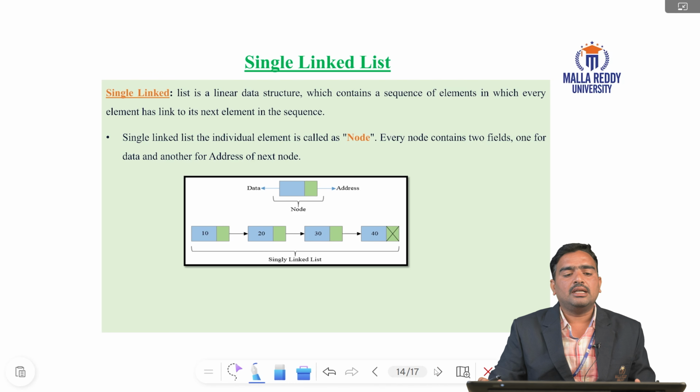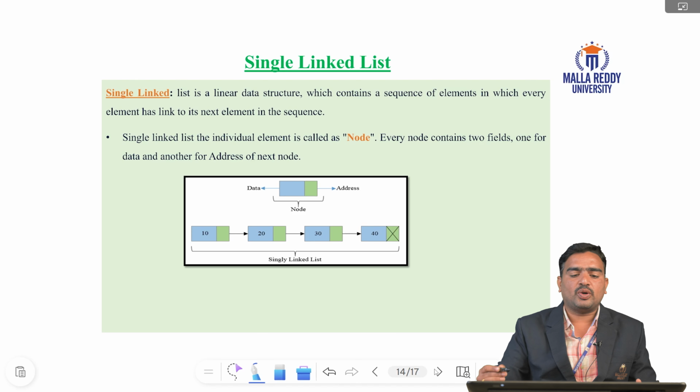What is a linked list? What is a single linked list? A single linked list is a linear data structure which contains a sequence of elements in which every element has a link to the next element in the sequence. The individual element is called a node. Every node contains two fields. The first one is the data part, the second one is the address part. That is called a single linked list.